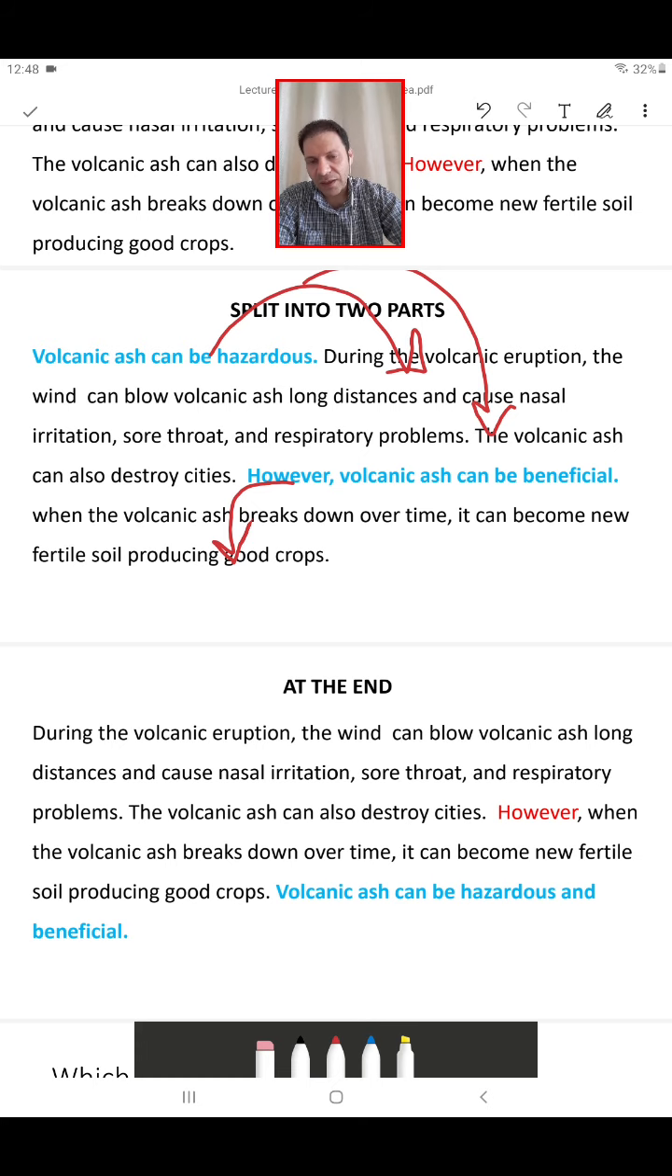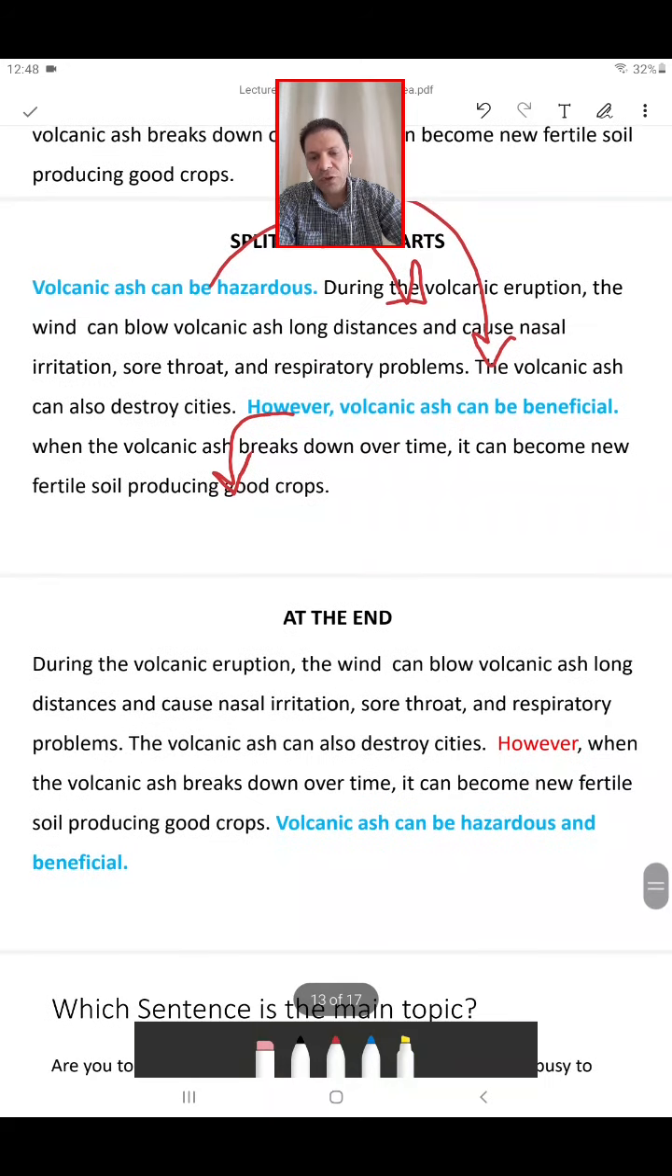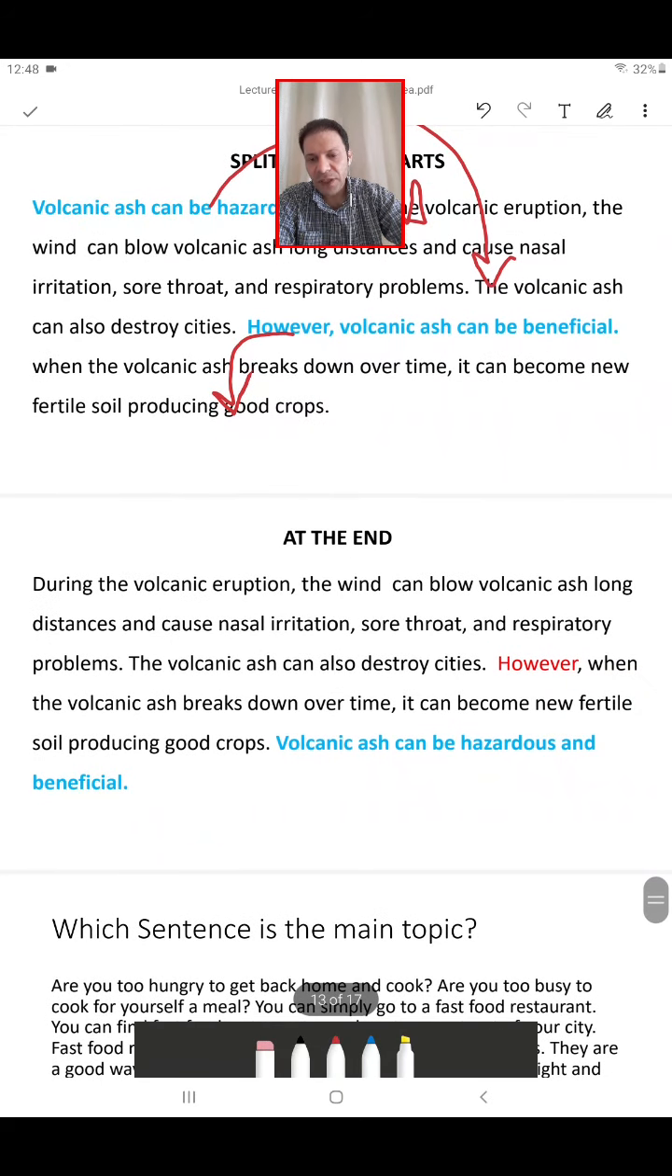So please everybody, when you read a paragraph, you have to look for the main idea. If you look for the main idea, then you will be able to understand what the paragraph is about. And of course, then you will understand the whole article much easier and better.